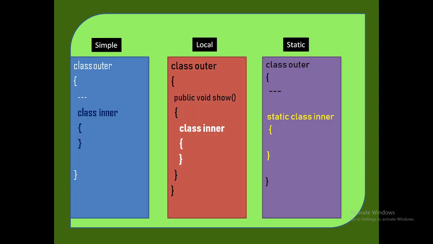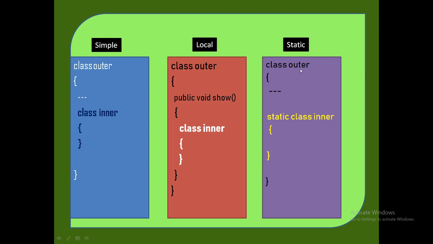The next slide will show different types of classes: simple, local, and static inner class. See here, the simple inner class declared in blue section, and the local inner class declared in white section. The local inner class is declared inside a public void show method, while the simple inner class is directly declared inside a class.